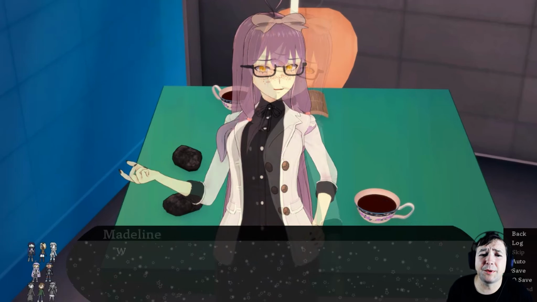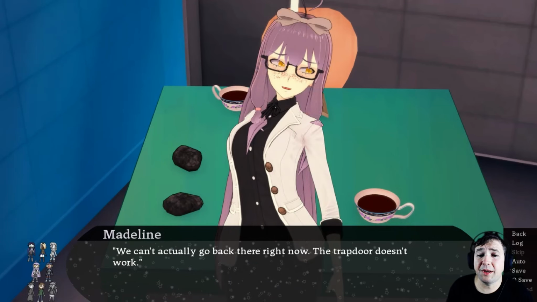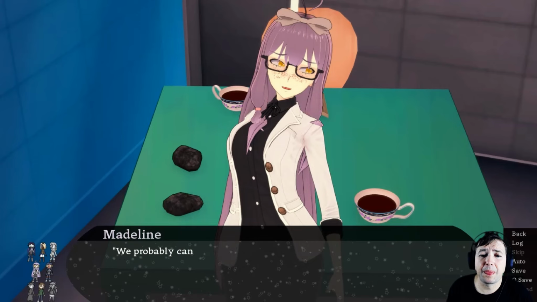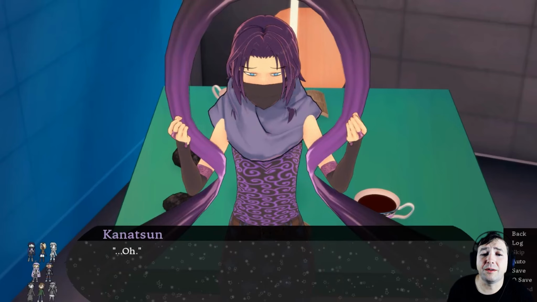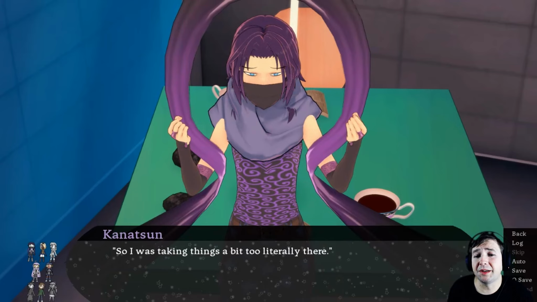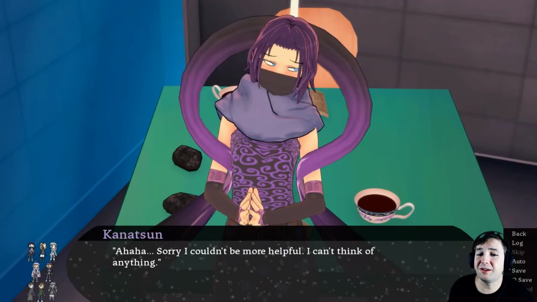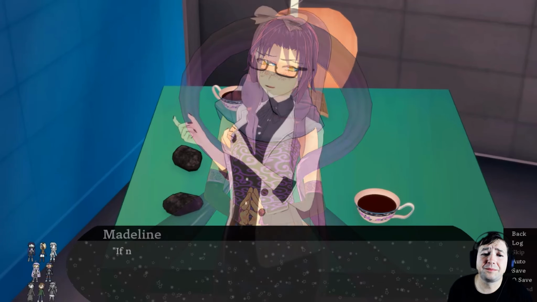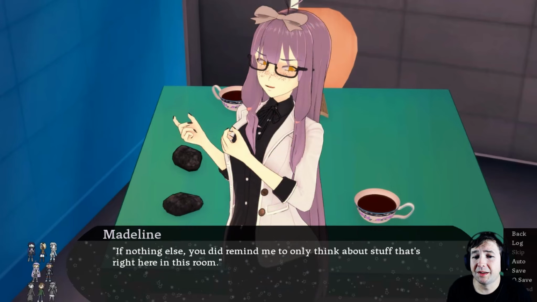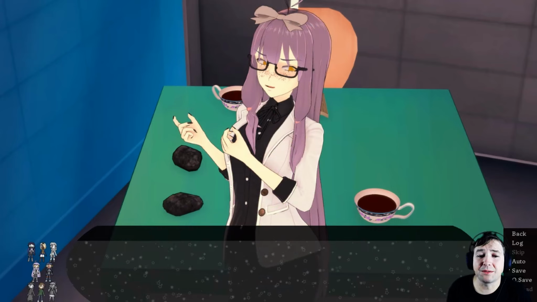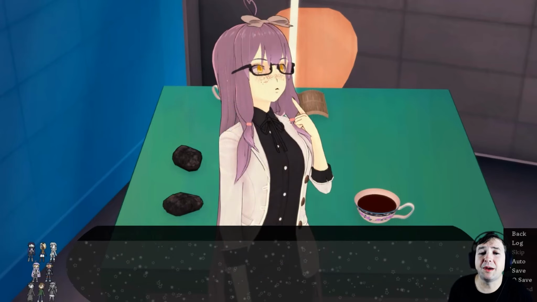I thought that for a second too, but we can't actually go back there right now. The trapdoor doesn't work. We probably can't get out until we solve the puzzle, so it has to be something inside here. Oh. So I was taking things a bit too literally there. Usually I'm the person in the room who's doing that. Sorry, I couldn't be more helpful. I can't think of anything. If nothing else, you did remind me to only think about stuff that's right here in this room. So maybe the squares are the answer.